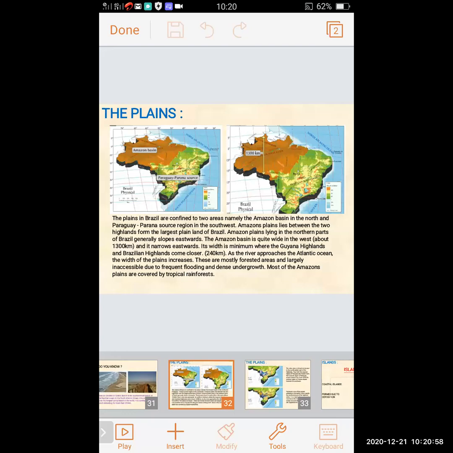As the river approaches the Atlantic Ocean, the width of the plains increases.